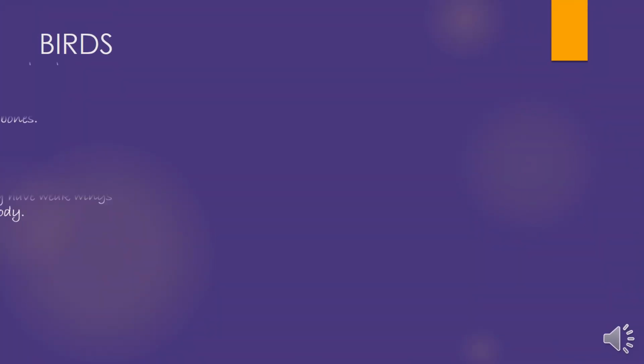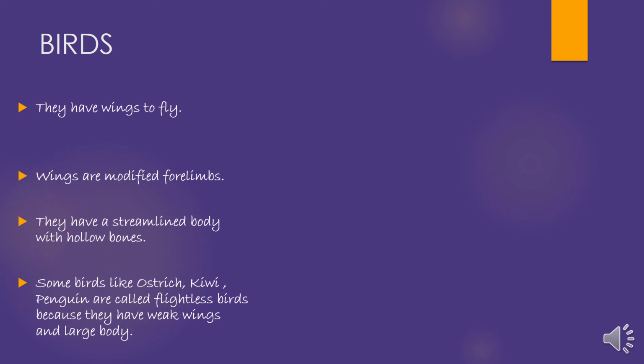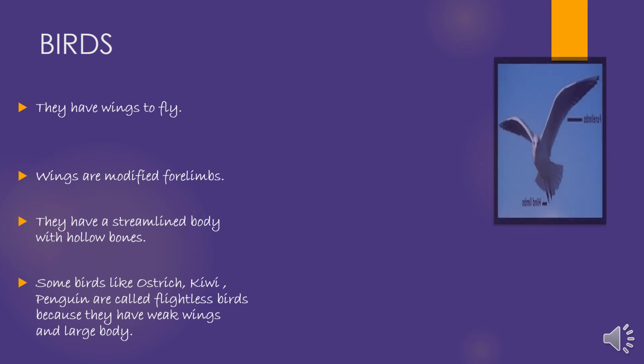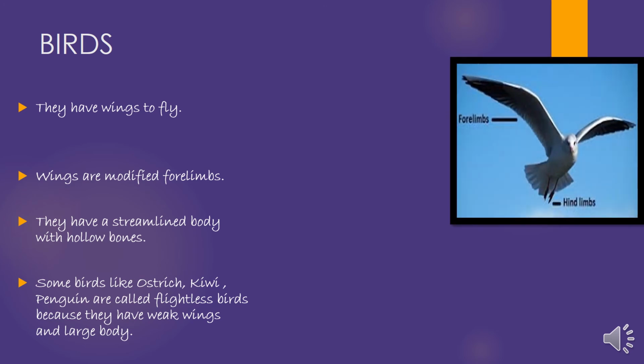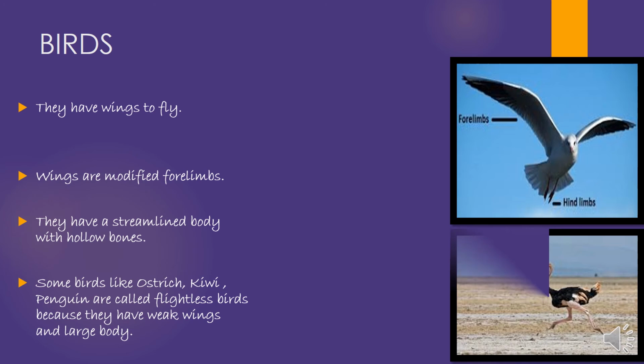Birds. We all know that birds have wings to fly, and the wings are the modified form of the forelimbs, that is the front two limbs. They have a streamlined body with hollow bones. Some birds like ostrich, kiwi, penguin are called flightless birds because they have weak wings and large bodies.